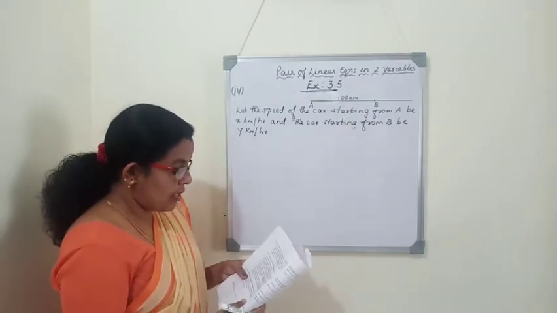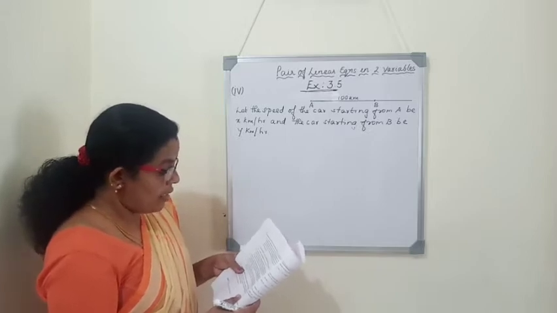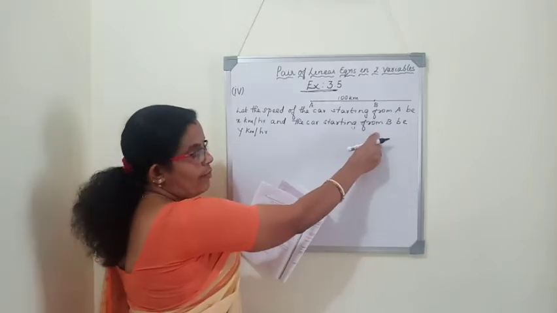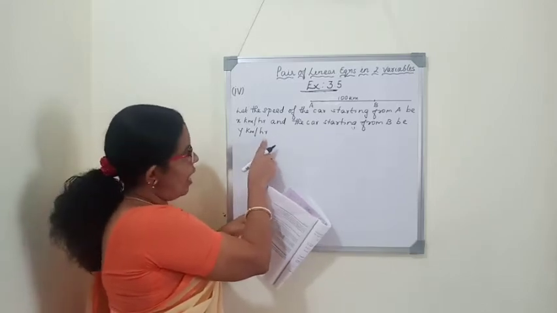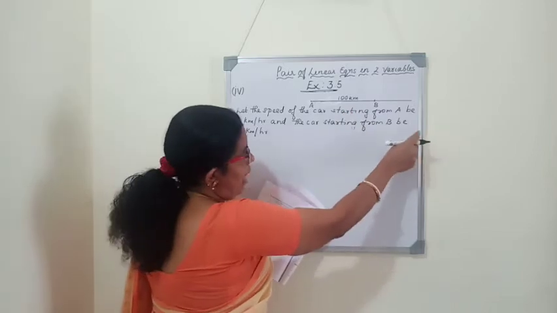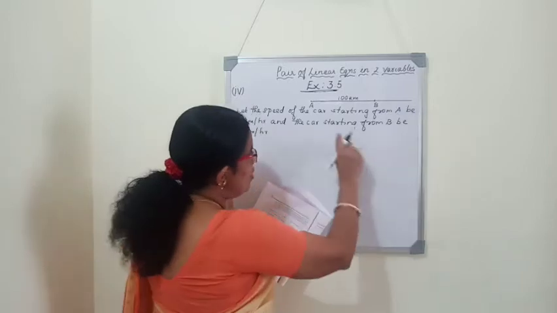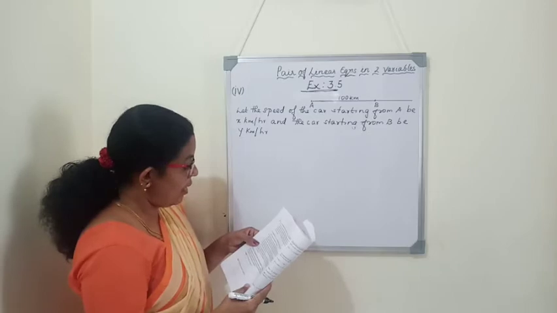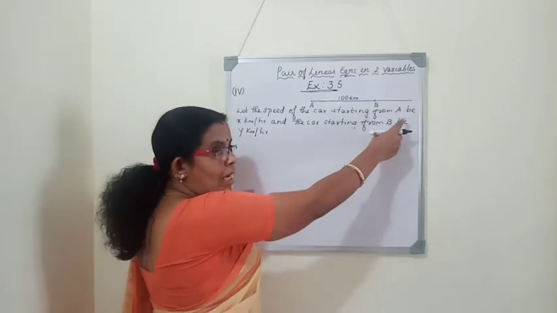Now, one car starts from A and another from B at the same time. If the cars travel in the same direction at different speeds, both cars have different speeds. One has x kilometer per hour and the second one has y kilometer per hour. Both cars start at the same time in the same direction, so you can think that both cars will be moving towards this side. They meet in 5 hours. So after 5 hours, both cars will meet at some place.